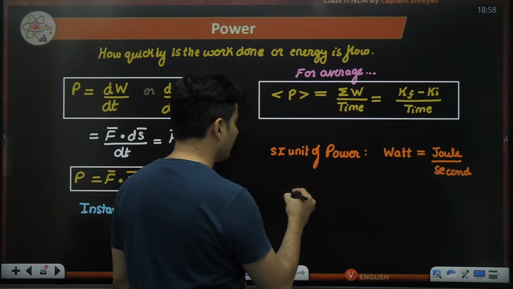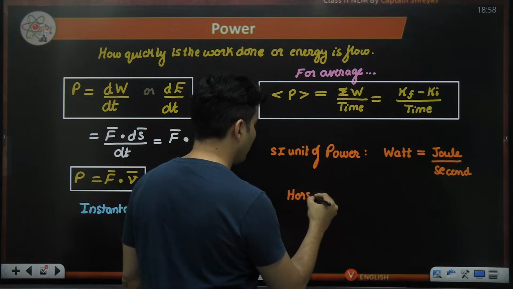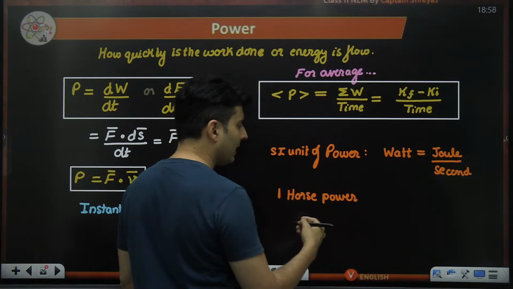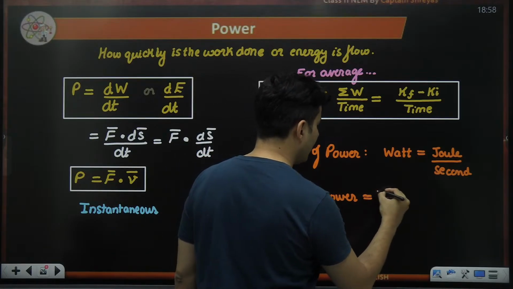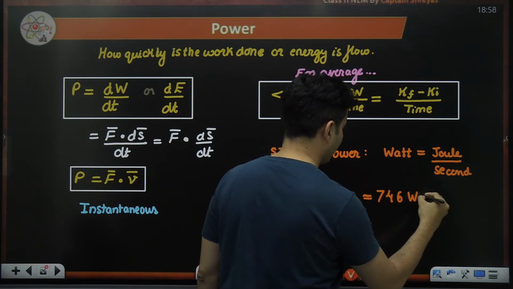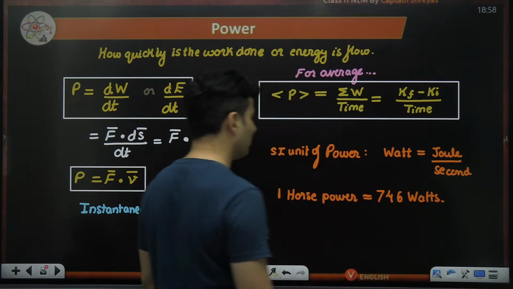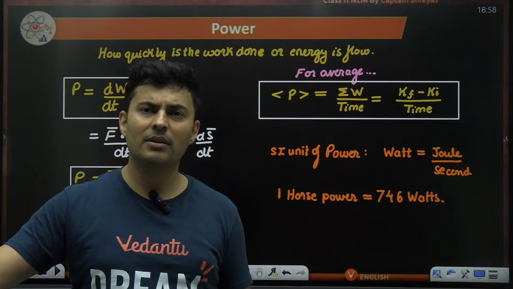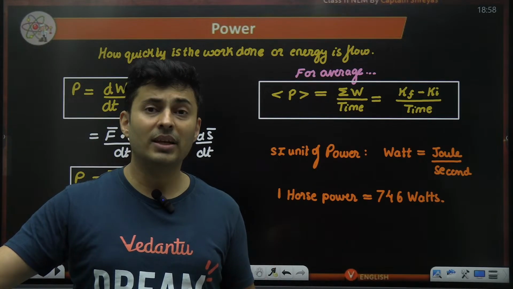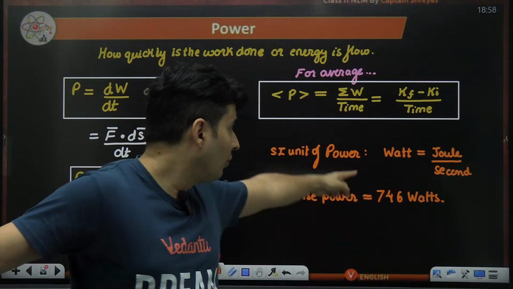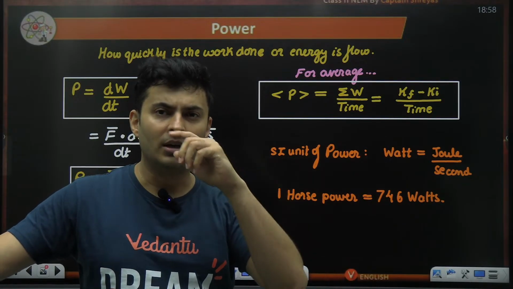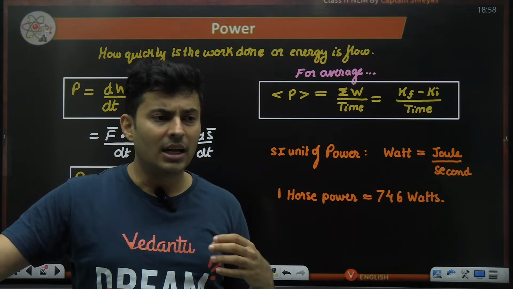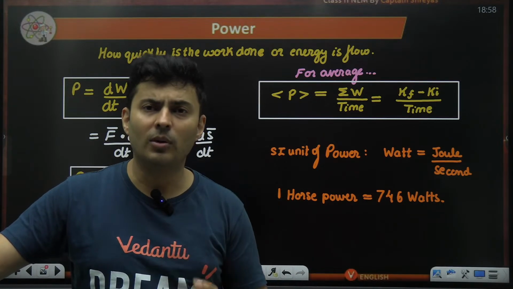But there is also another unit which is horsepower. So 1 horsepower, you will see it in the car engines or bike engines. So 1 horsepower is roughly 746 watts. And this is also related to the olden times because before the invention of cars and automobiles, people used to drive horse carriages. So when James Watt realized that mechanical energy can be created by heat, the invention of automobiles thereby followed.